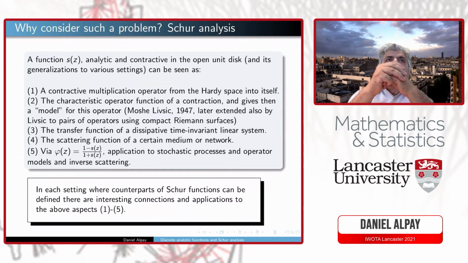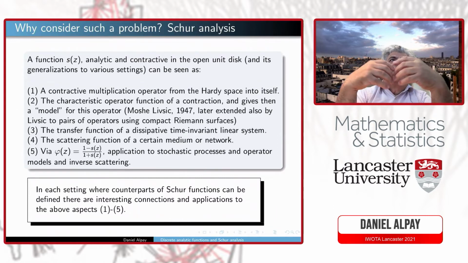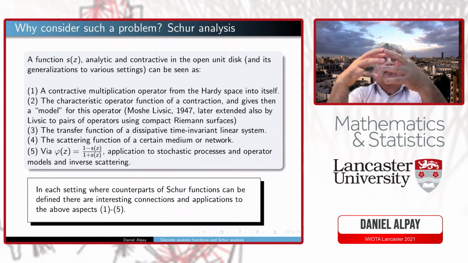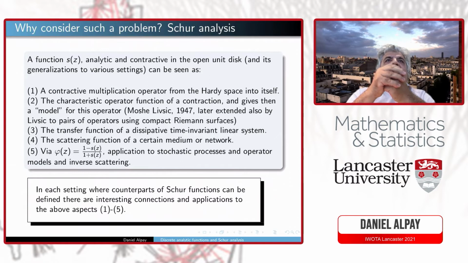Before that, let me recall, and this is really a general point of view, that if you take a function S which is analytic and contractive in the open unit disk, what is of importance here is, once more, the term generalization. The term should have counterparts in various settings. It can be seen, for instance, as a contractive multiplication operator. I insisted on that. It can be seen as a characteristic operator function of a contraction, then models by de Branges and Rovnyak, later extended by Livsic, as I said, to pairs of operators on compact Riemann surfaces.